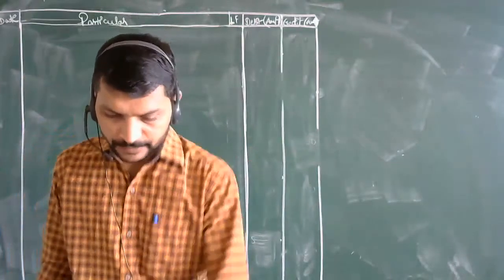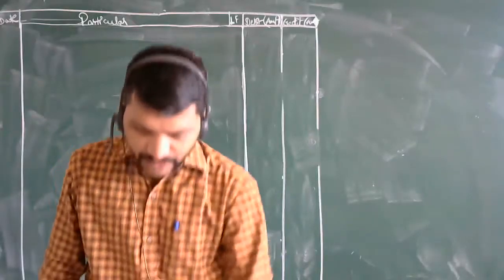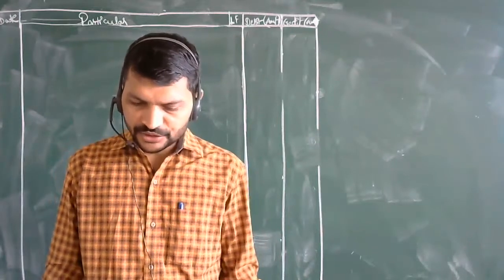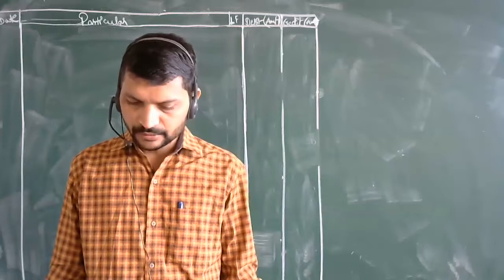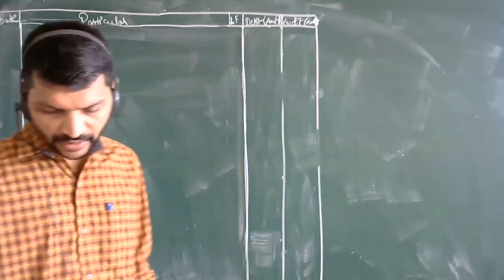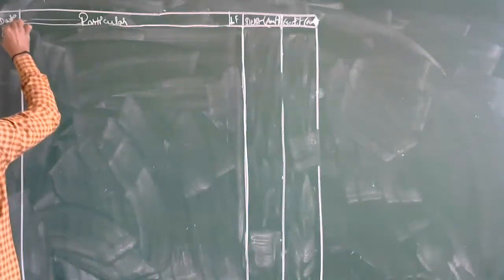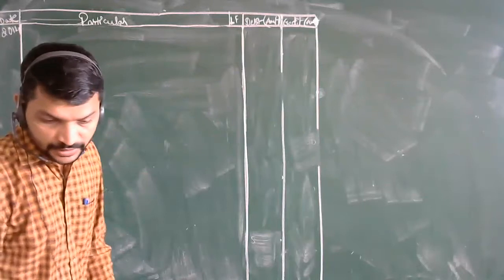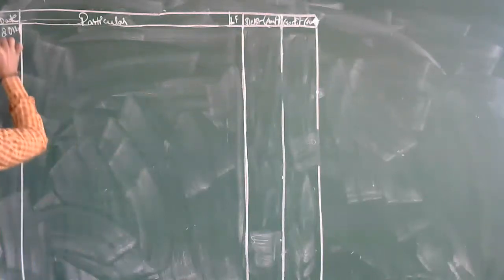Suraj Mart furnishes the following information. Transactions during the month of April 2014. Now here the transactions have taken place in the month of April, year 2014.